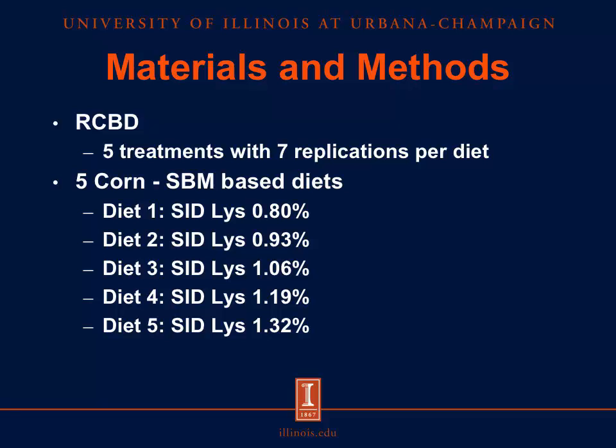There were 5 corn-soybean meal-based diets. The NRC 2012 requirement for 25 to 50 kilogram growing pigs is an SID lysine of 0.98%. Using that as a guideline, we formulated our diets. Diet 1 had an SID lysine level of 0.80%, Diet 2 an SID lysine level of 0.93%, Diet 3 an SID lysine level of 1.06%, Diet 4 an SID lysine level of 1.19%, Diet 5 an SID lysine of 1.32%.